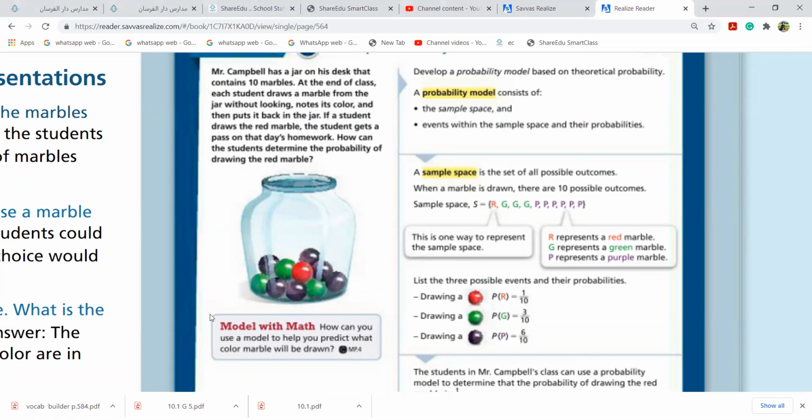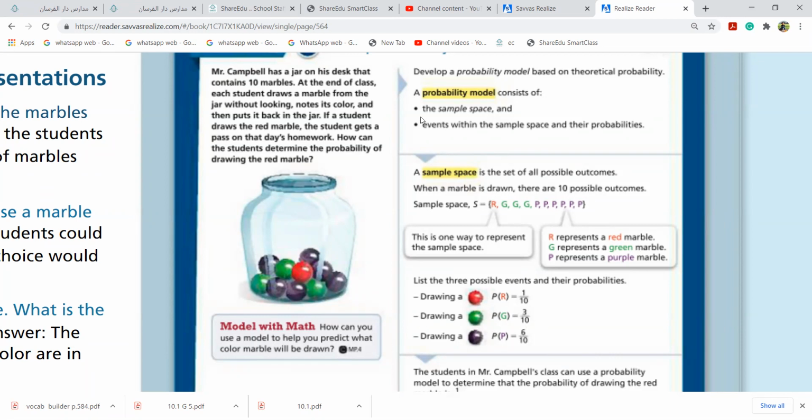Are you able to see the colors here on the screen? Yes. How many total marbles are there? Count and tell me. 10. Okay. So, Zishan, if I ask you the probability of a green marble, how many? 3 over 10. Excellent. You will write 3 in the numerator and 10 in the denominator.